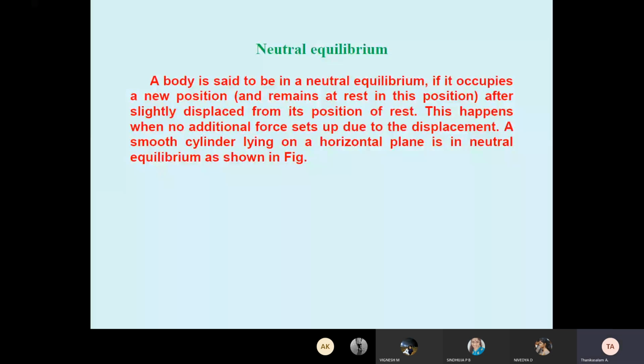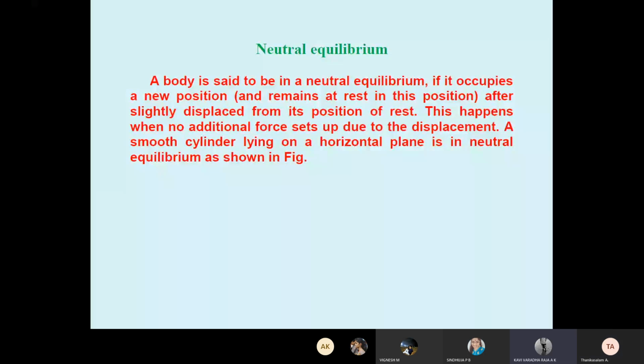Kavi, can you read this neutral equilibrium definition? Yes, sir. Neutral equilibrium.